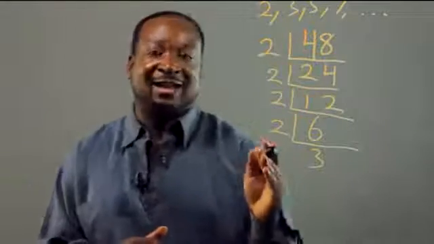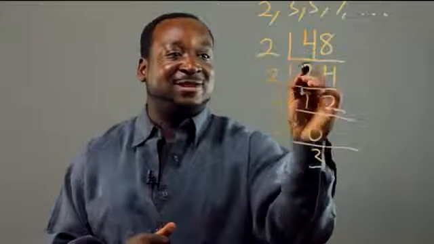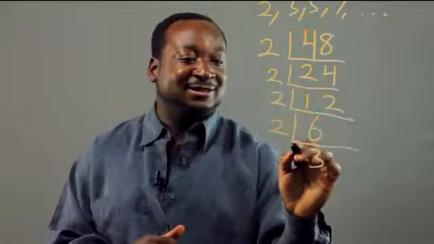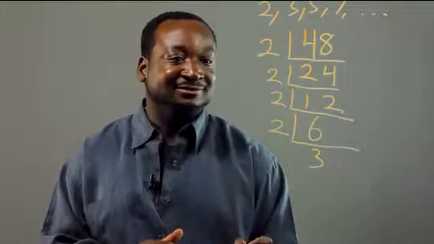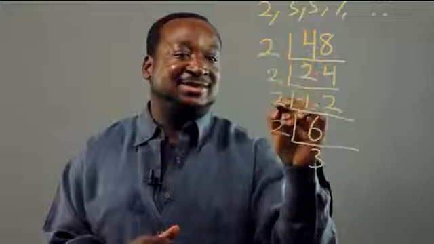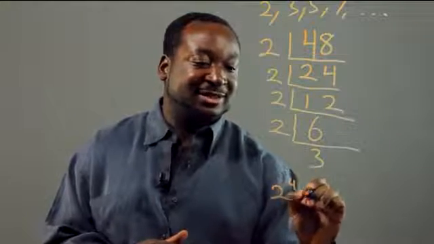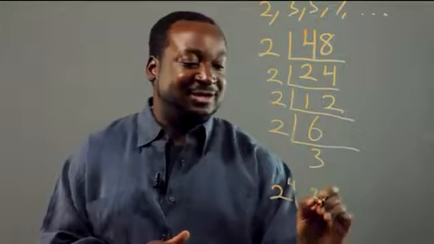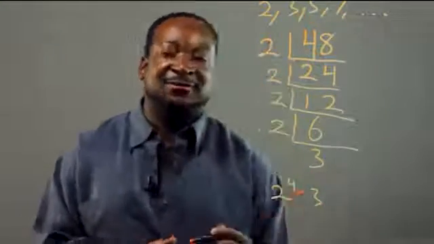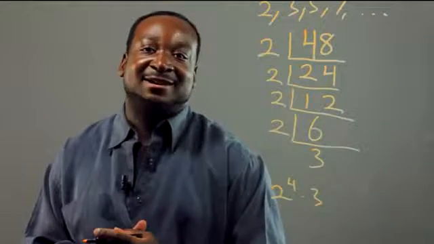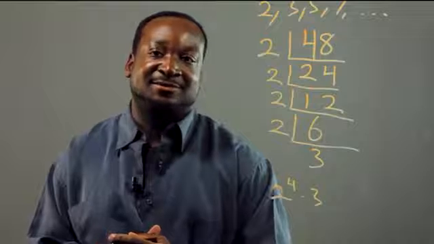Now, we call it a ladder because look at the form that we're using. It's a ladder. And so if you take 2 to the 4 times 3, you get 48. So we factored it using the ladder method. So that's the basic way of factoring using the ladder.